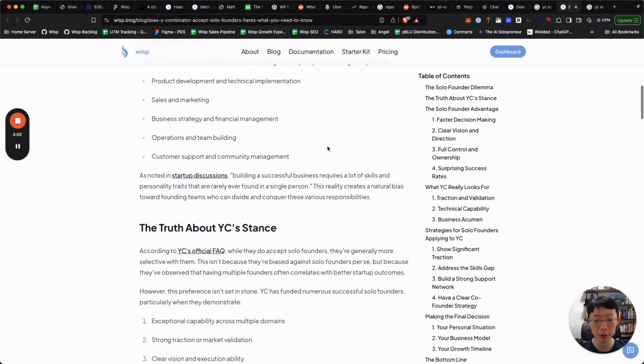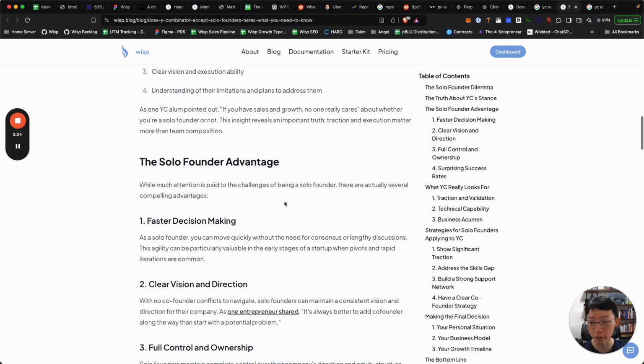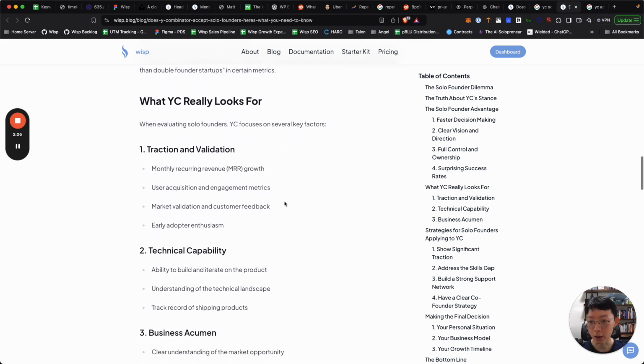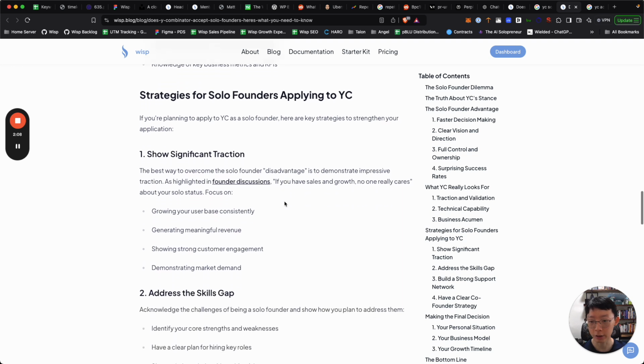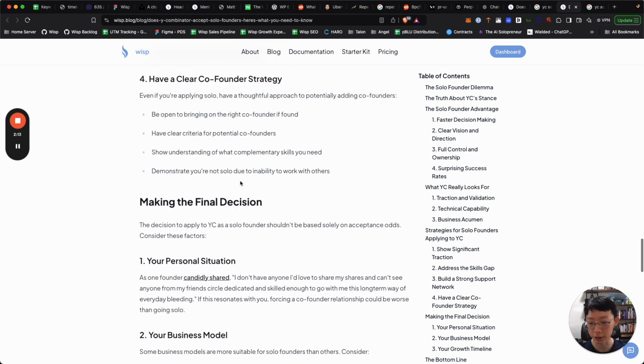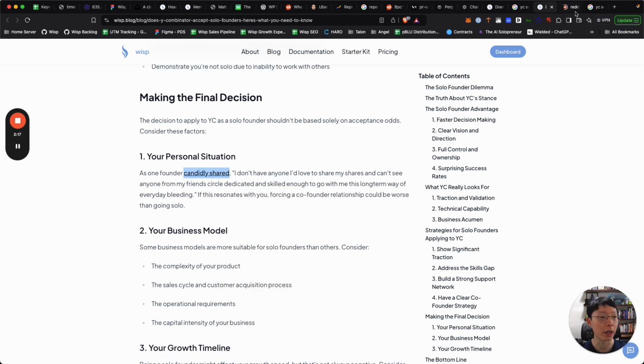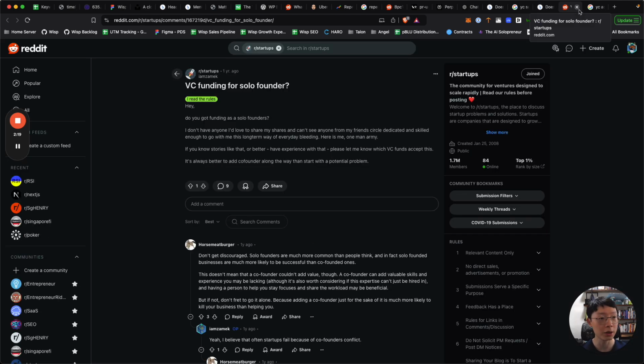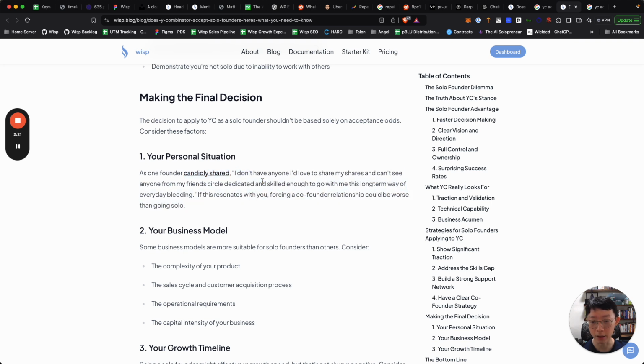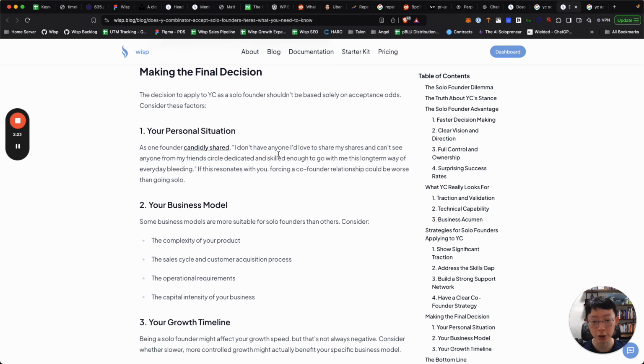And then it goes deep into it: the truth about YC's stance, the solo founder advantage, what YC really looks for, and strategies. You can see that there are links to various resources all built right in, and it brings you to even Reddit discussions about what people talk about. "I don't have anyone I'd love to share my shares."